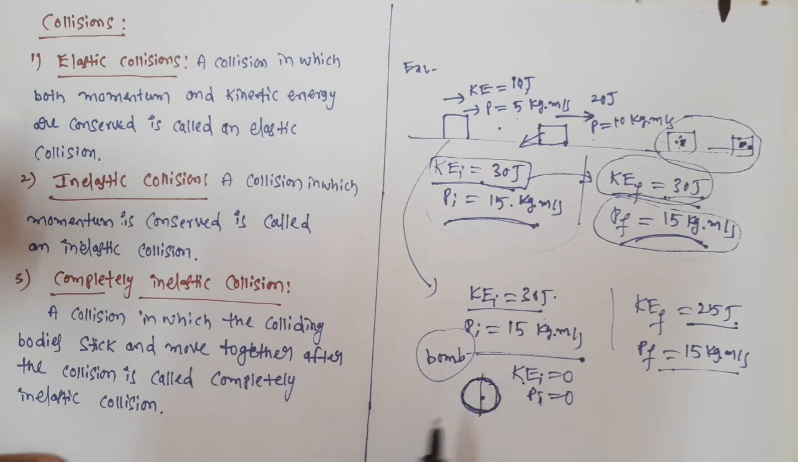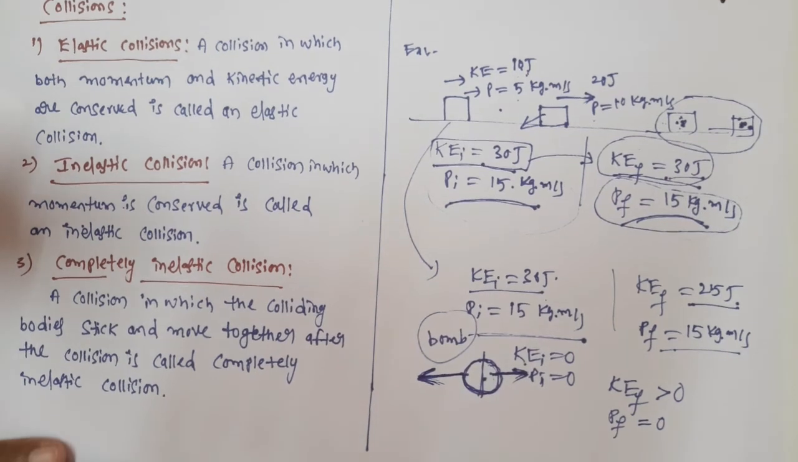Now for our convenience, let us assume that this is splitting into only two parts. One part is moving this way, another part is moving this way after the explosion. That means this part is gaining some kinetic energy and this part is gaining some kinetic energy, right? That means KEf, final kinetic energy, is greater than 0. And final momentum is again 0, because if this part has positive momentum, this part has negative momentum, so the total momentum again becomes 0.